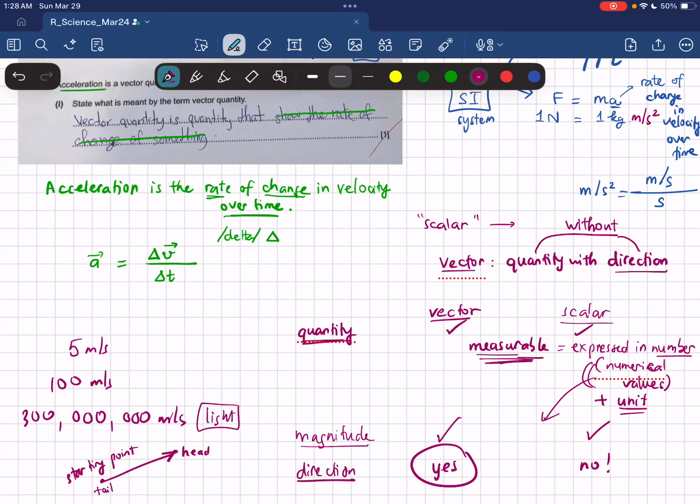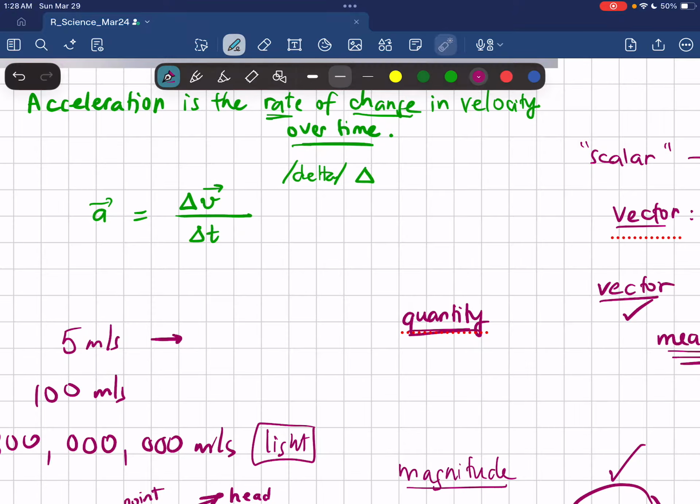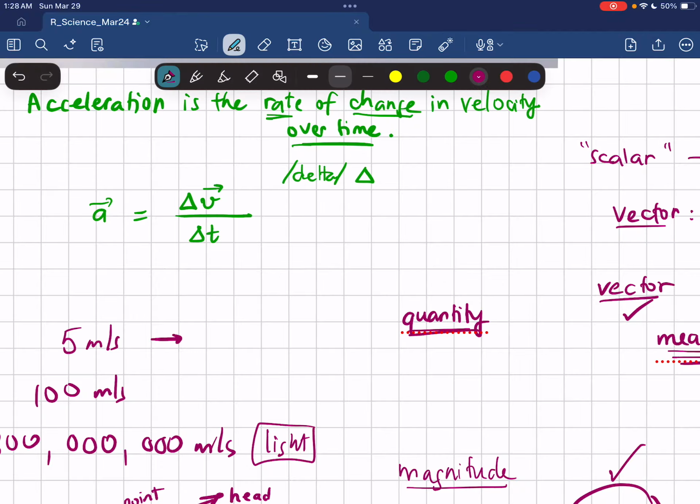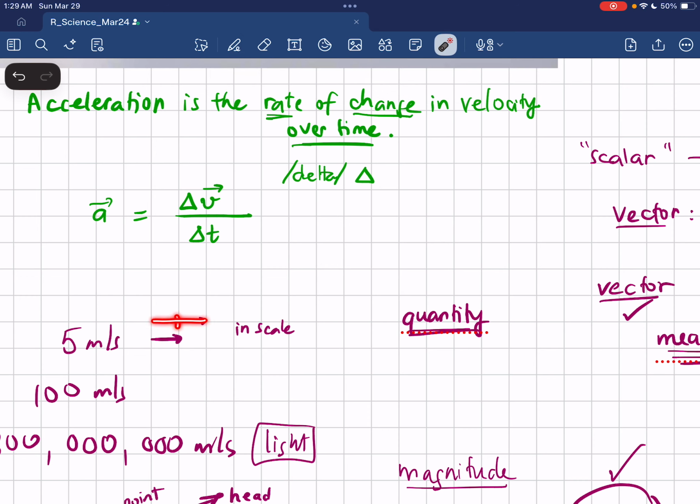And for example, if something travels 5 meters per second and you want to express it, if it's just one cell here, that should be 5 meters per second. So if you draw another arrow in scale with this one, then if it's twice the length, this is 10 meters per second.